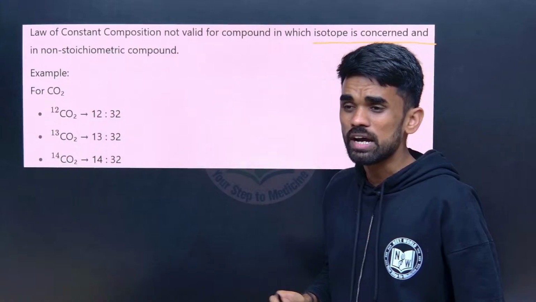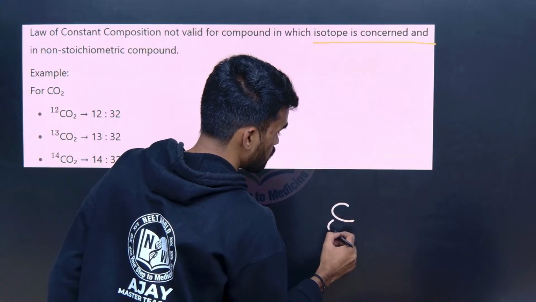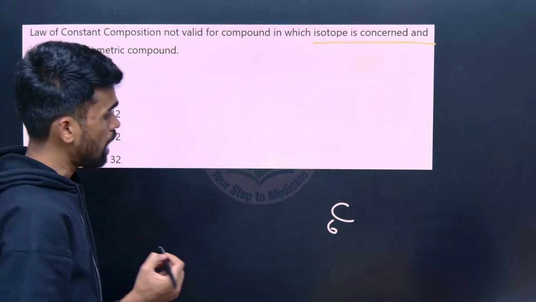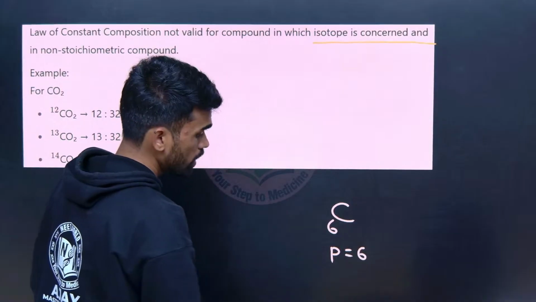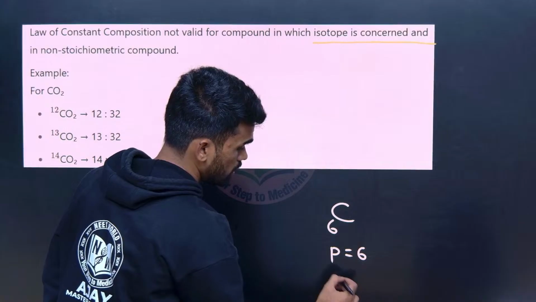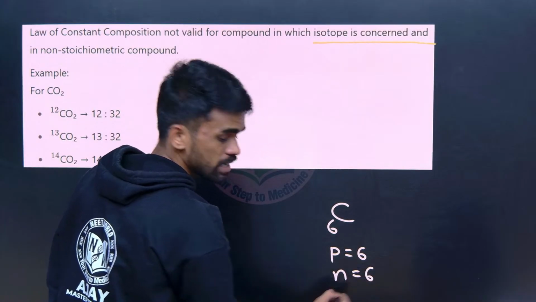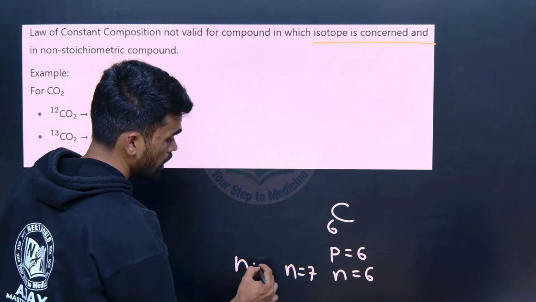It means isotopes are concerned means, for example, carbon has atomic number 6. So it means it has how many protons? 6 protons. But inside the nucleus we have something called neutrons. These neutrons can be 6, sometimes 7, and sometimes 8.